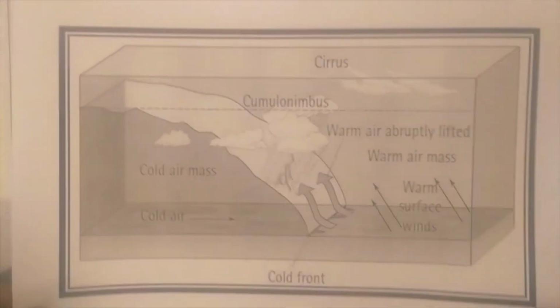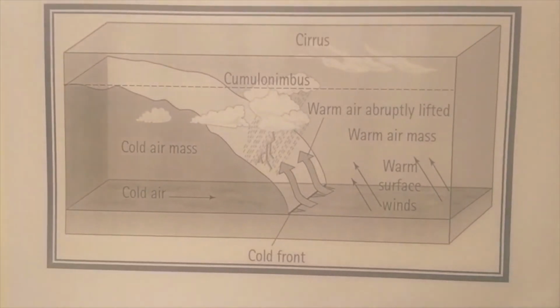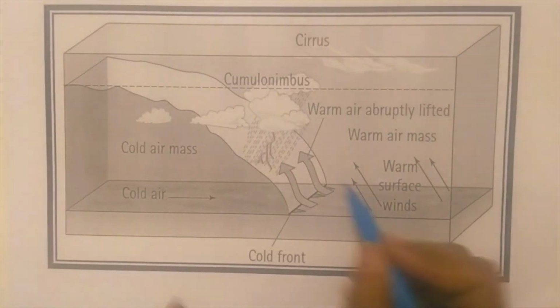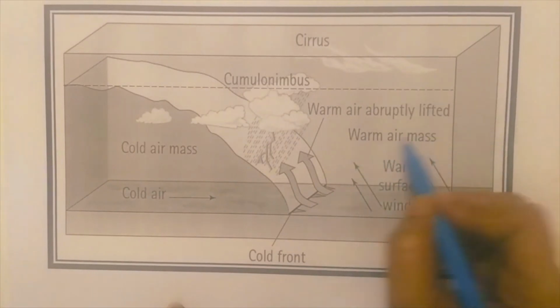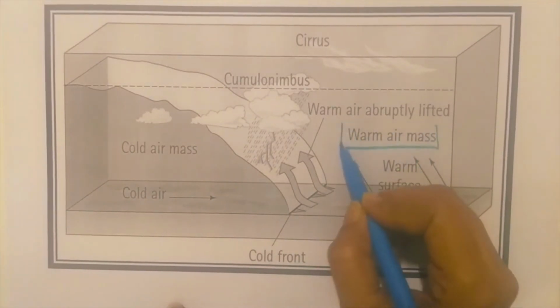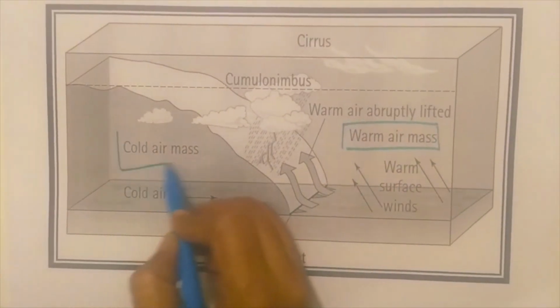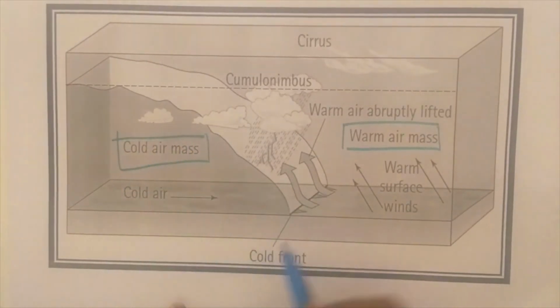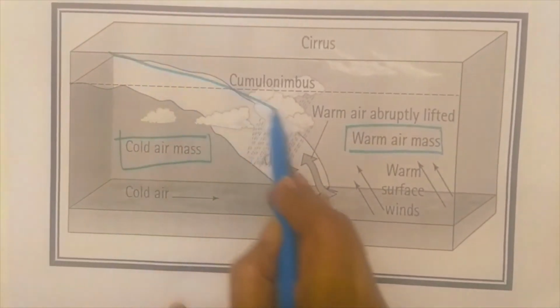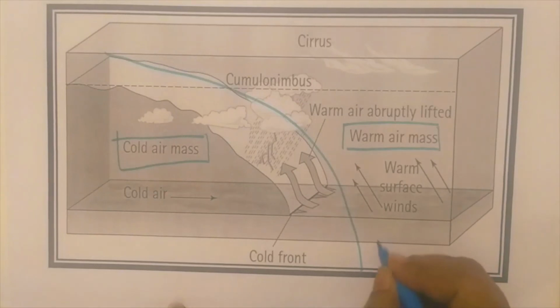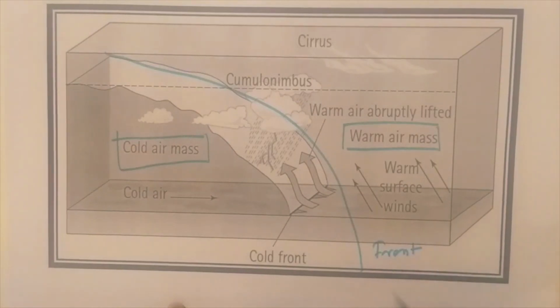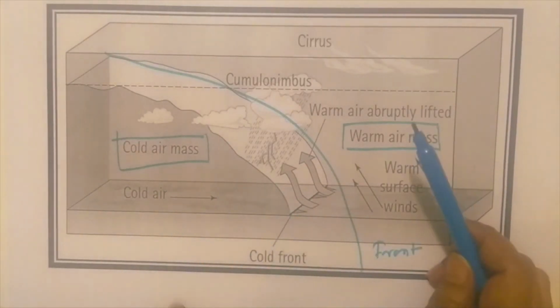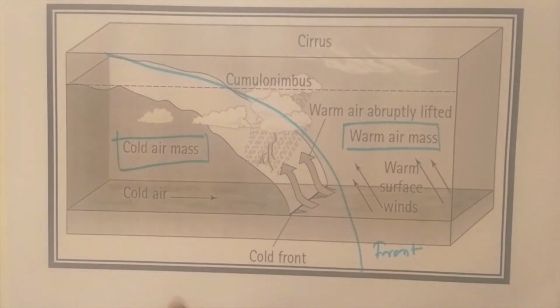Now come to the point of visual interpretation, taking the help of this diagram. Suppose this is a warm air mass and this is a cold air mass, and they meet at a boundary. This is the front zone. So two contrasting air masses create a boundary, and this is known as a front zone.